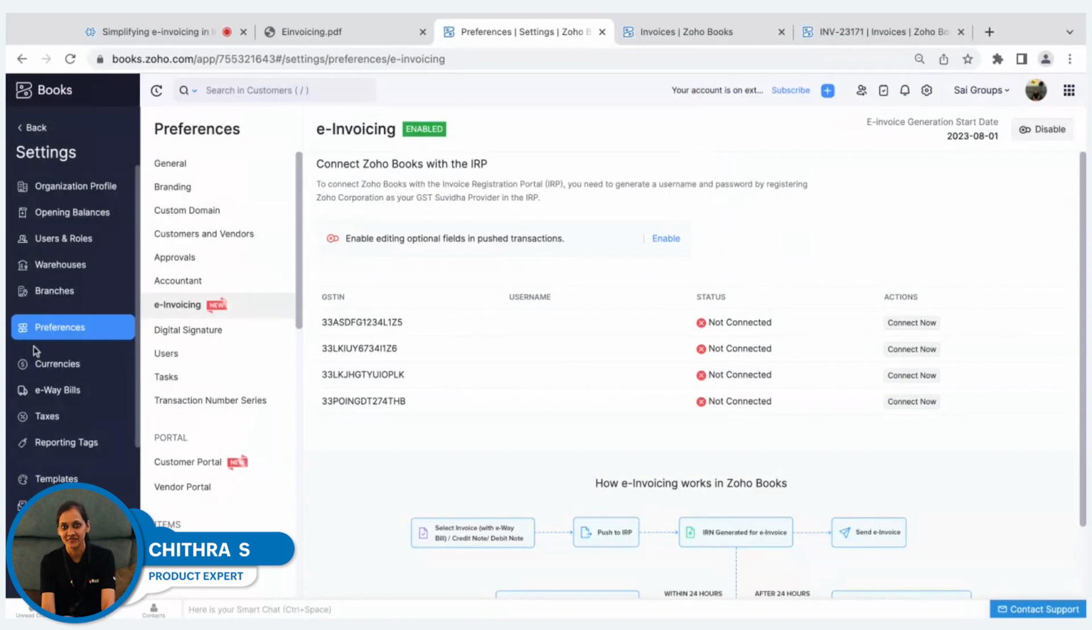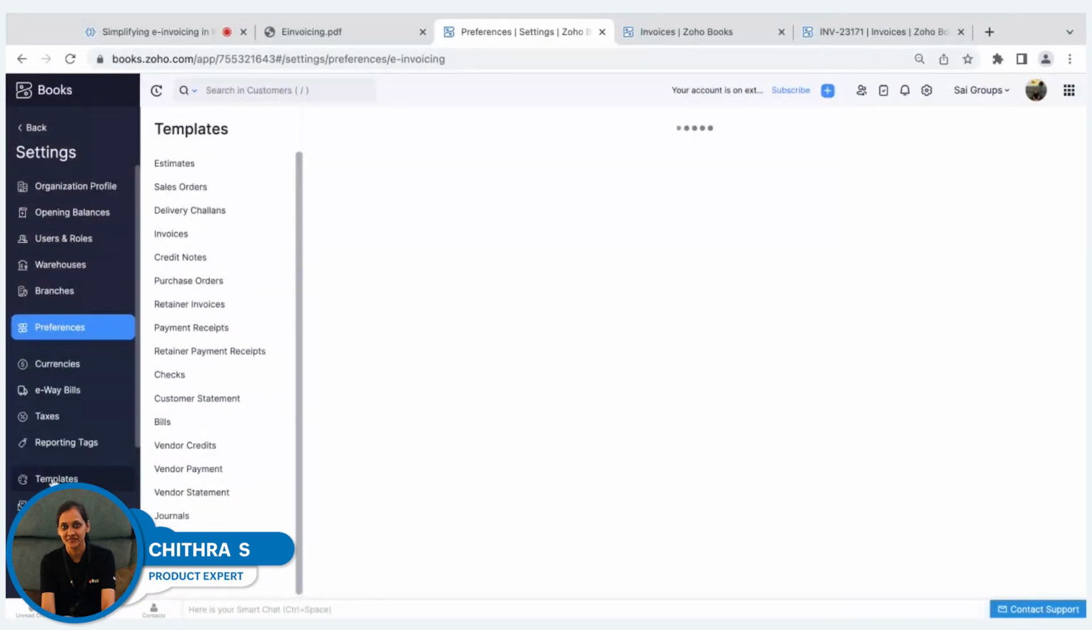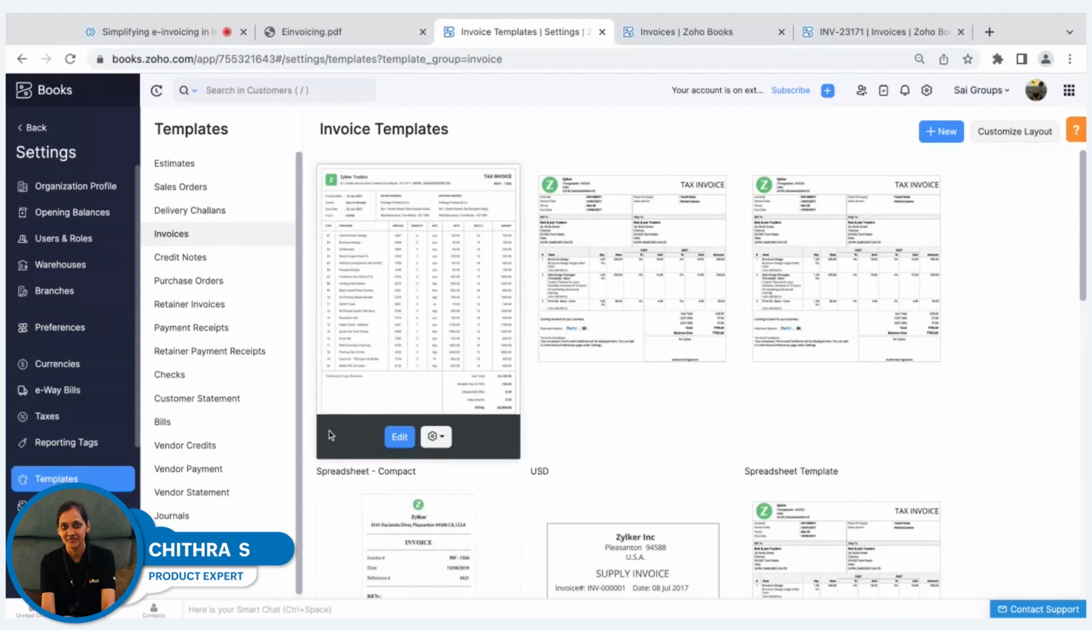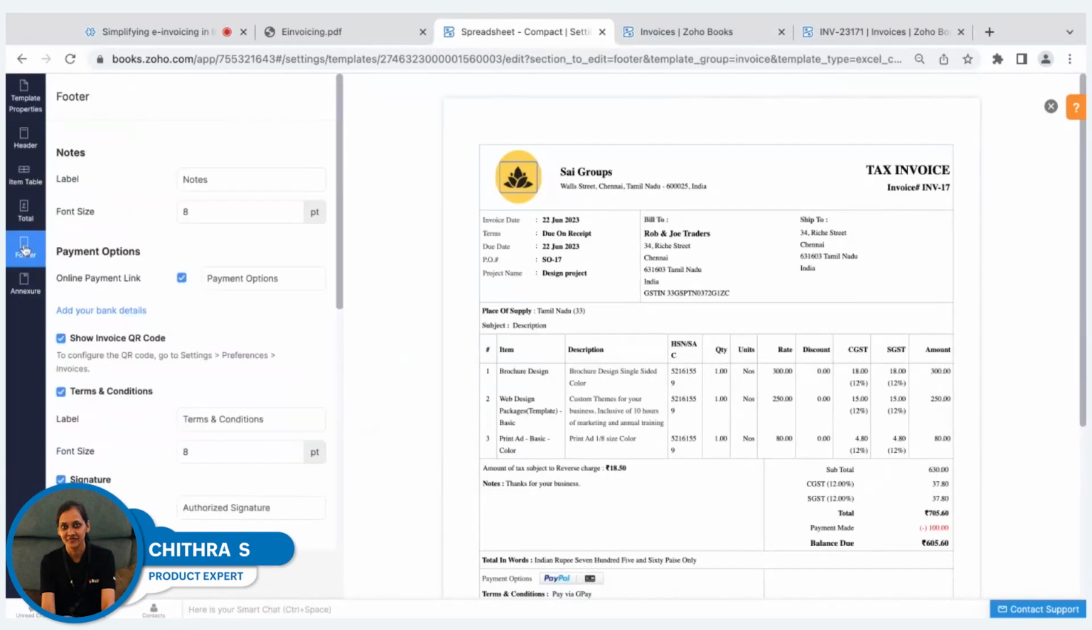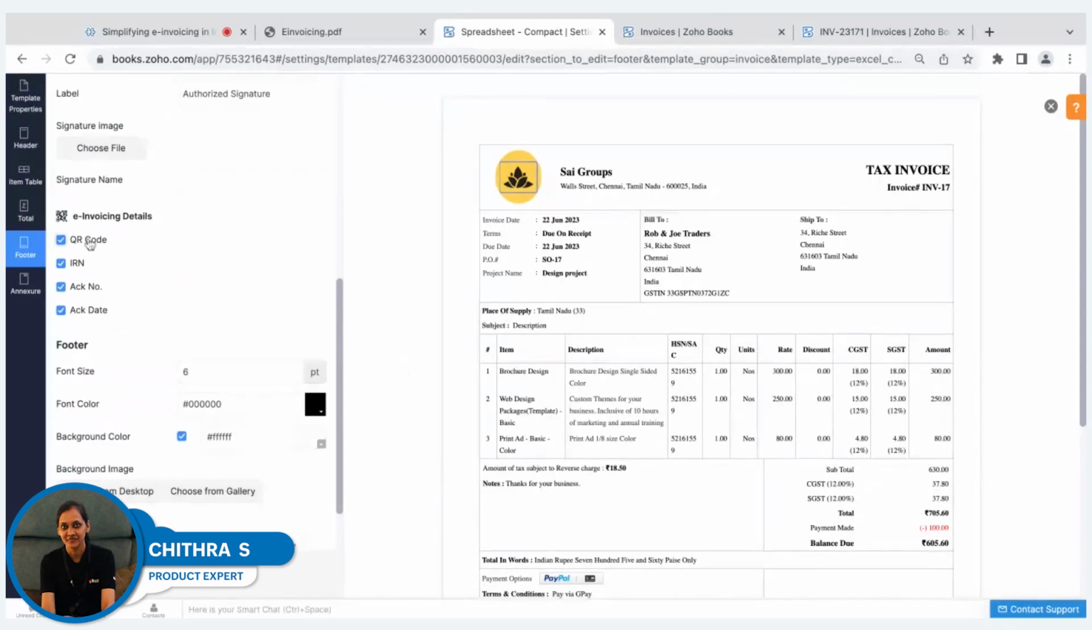Before that, you can configure templates in Zoho Books. Templates is a section where you'll be able to configure the look and feel of your invoices. You can choose whichever template you're using. You can edit the particular template. And in the footer section here, you'll have the options on which e-invoicing details you want to be included in your invoice. You can choose only IRN or QR code. And if you do not want to include this, you can enable it or disable it as per your preference, and you can save this. Once you've configured your template in this way, you can move forward, start creating invoices from Zoho Books, and we can push it to the invoice registration portal for generating e-invoices.